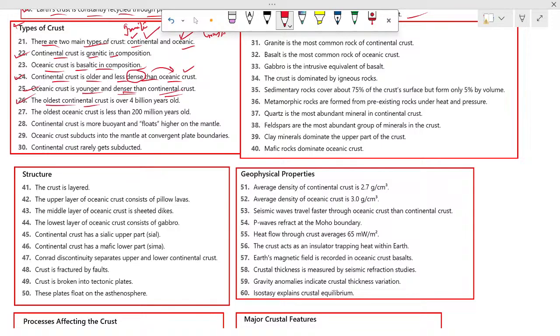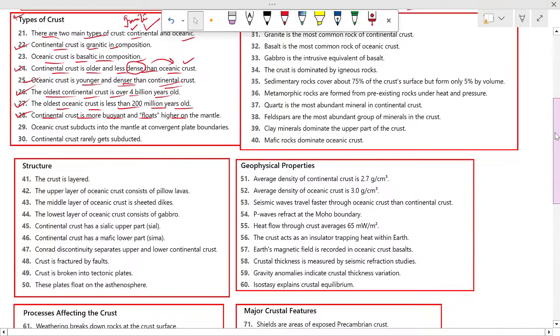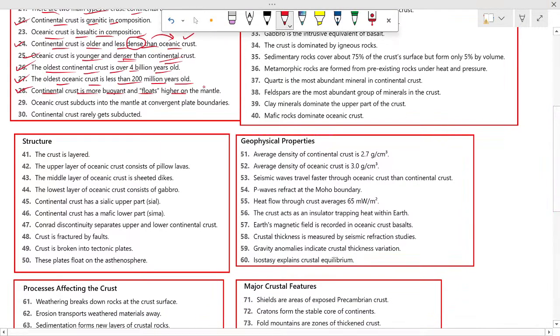26. The oldest continental crust is over 4 billion years old. Number 27, the oldest oceanic crust is less than 200 million years old. Number 28, the continental crust is more buoyant and floats higher on the mantle.